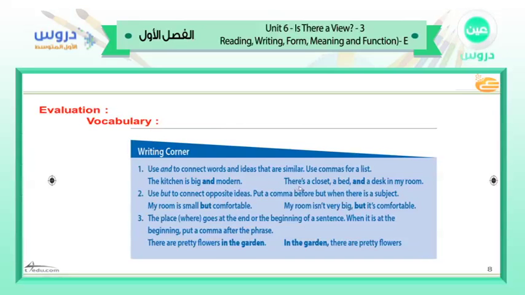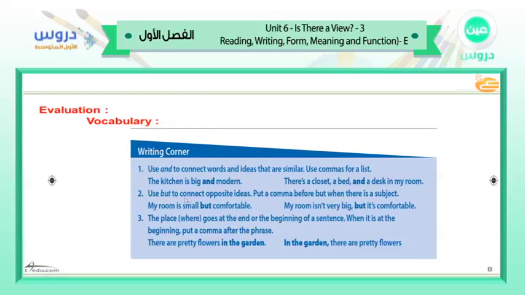Here also we have, there is or there's a closet, a bed, and a desk in my room. This is a conjunction, and by using also comma, we can say and, we cannot say and no. Just closet, comma, a bed, comma, and a desk in my room. We have to use and at the last section to complete sentences.